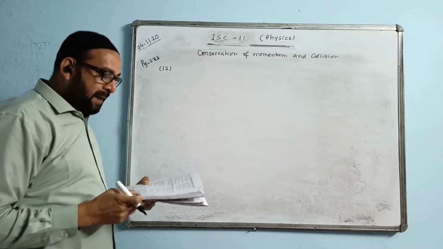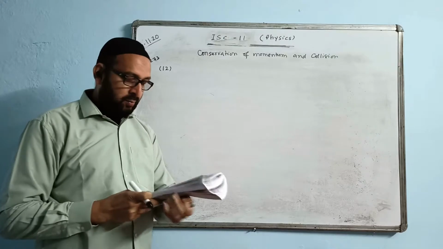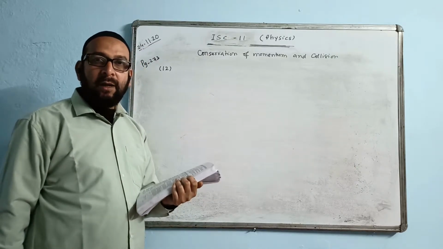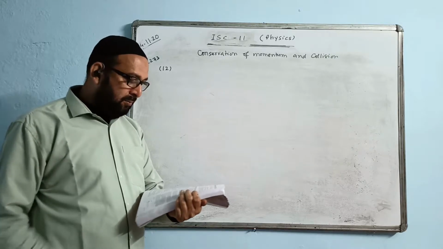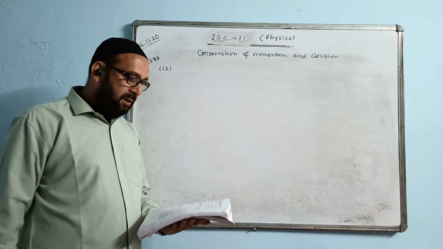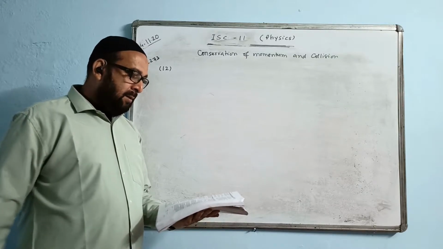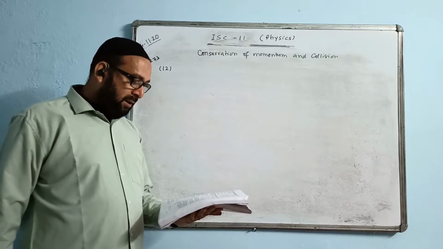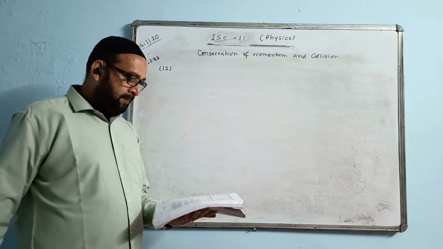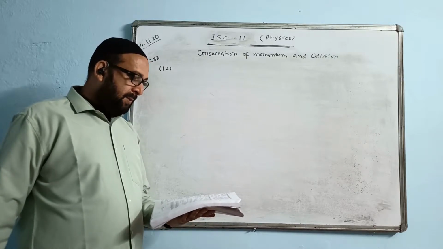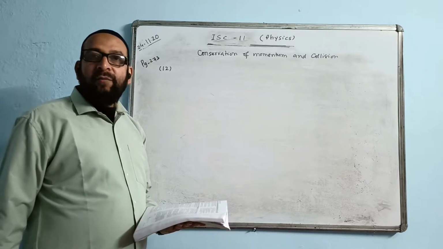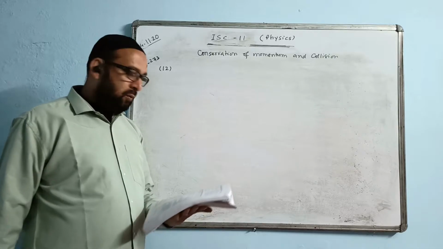The question says: a ballistic pendulum is a block of 3 kg mass, suspended from a thread 2.5 meter long.